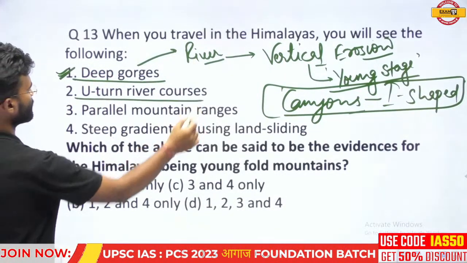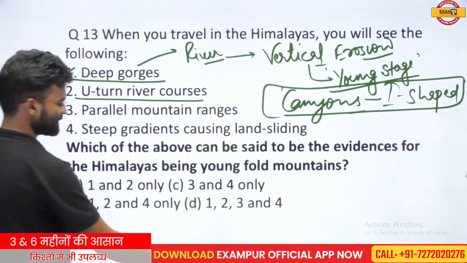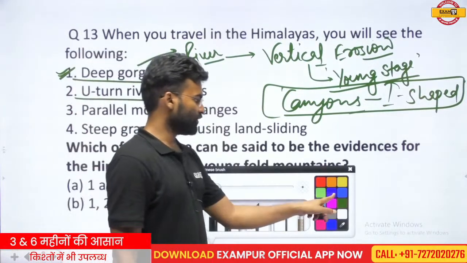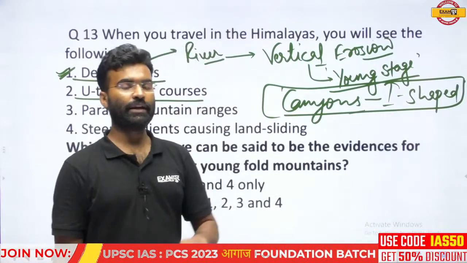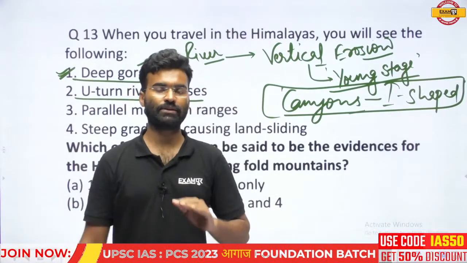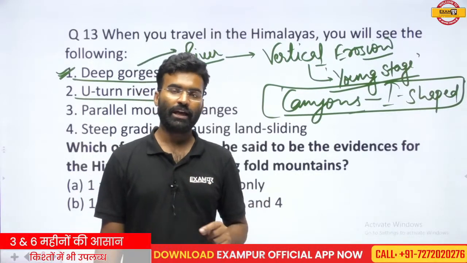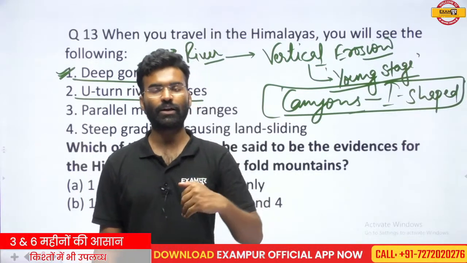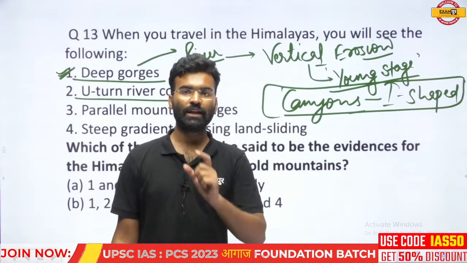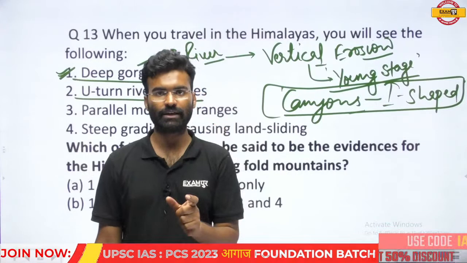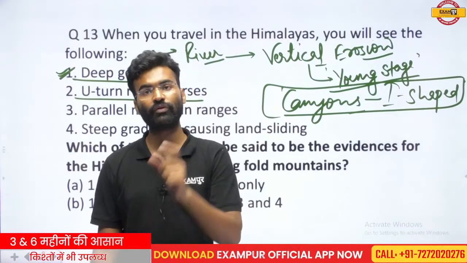The U-turn river courses. U-turn river courses mean the landscape on which the rivers are flowing is not in a stable condition. If the rivers are turning around here and there, if the rivers are making U-turns, that means the landscape is not in a stable condition. The landscape is also in a moving condition.